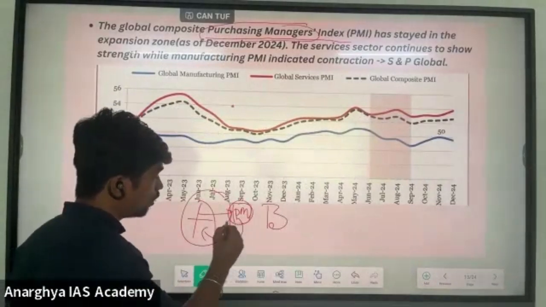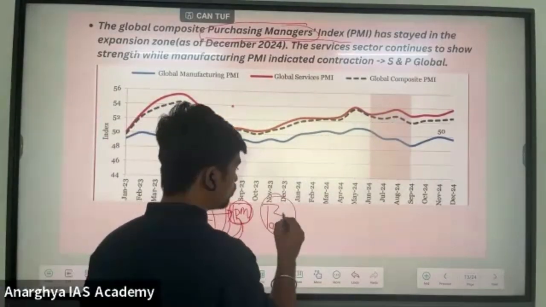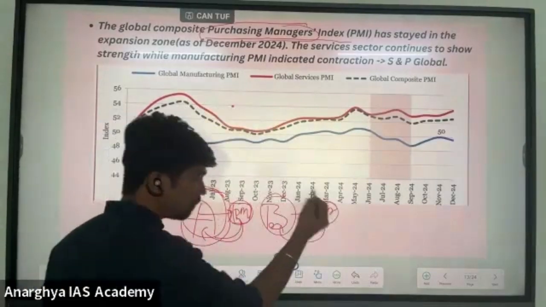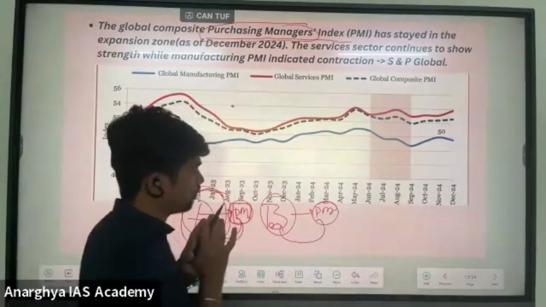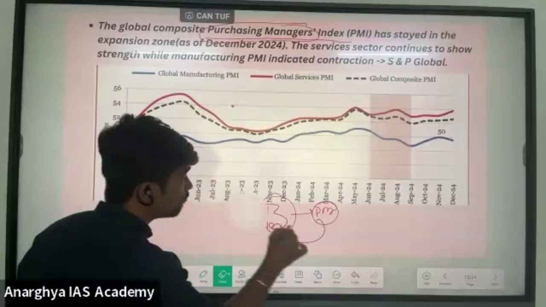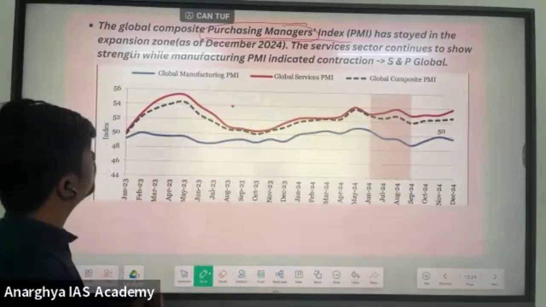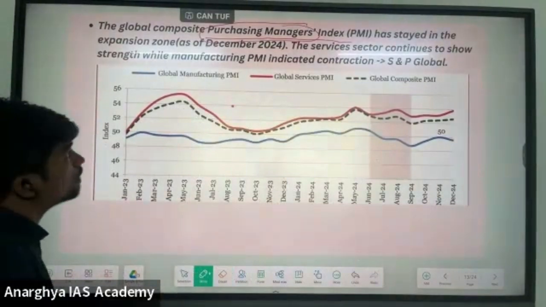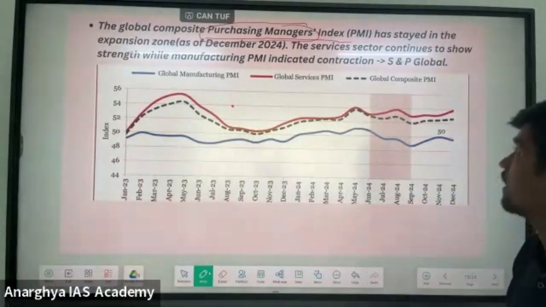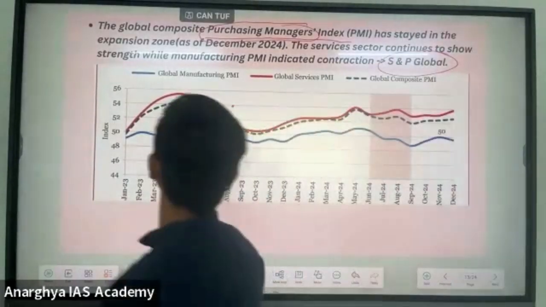Similarly, for company B also, there are purchasing managers who purchase raw materials. These are called purchasing managers. Based on the information collected from them, one index is prepared, the Global Composite Purchasing Managers Index. It is released by S&P Global, Standard and Poor's Global.